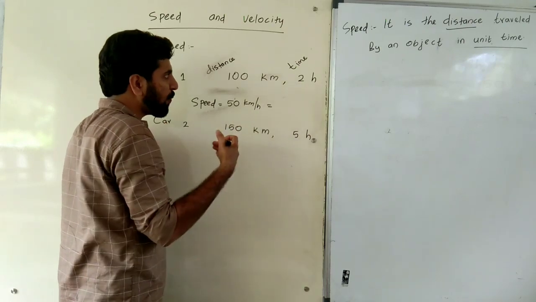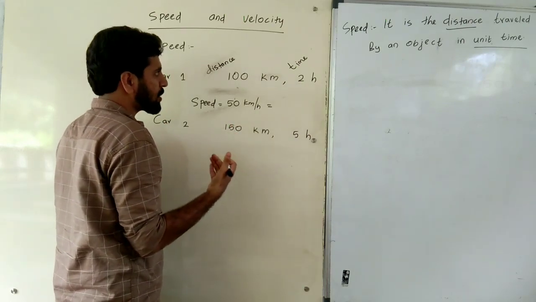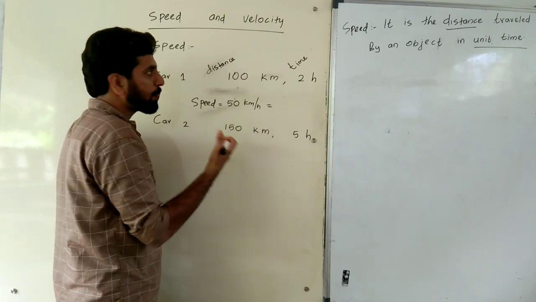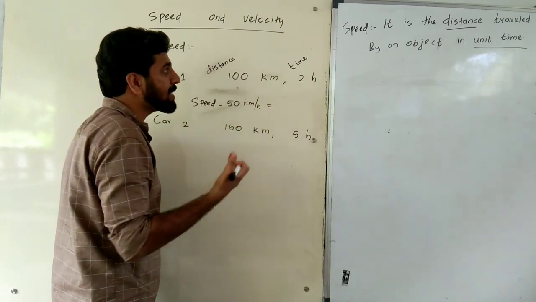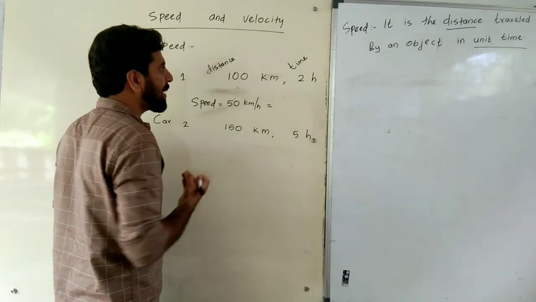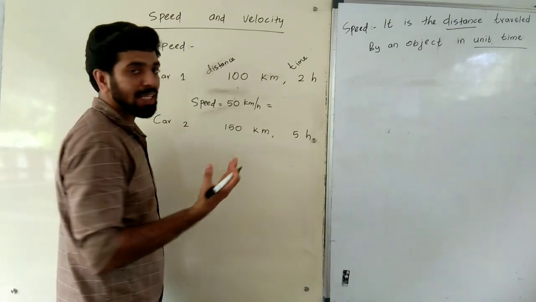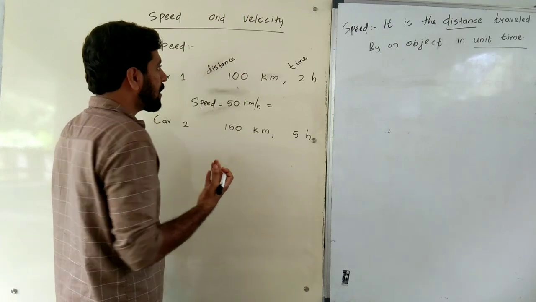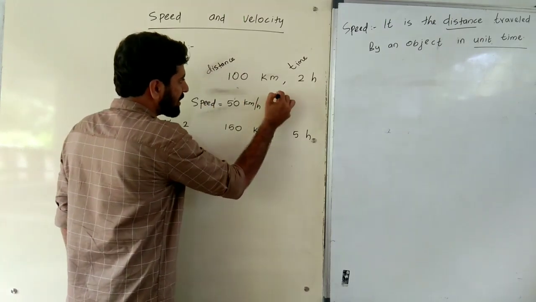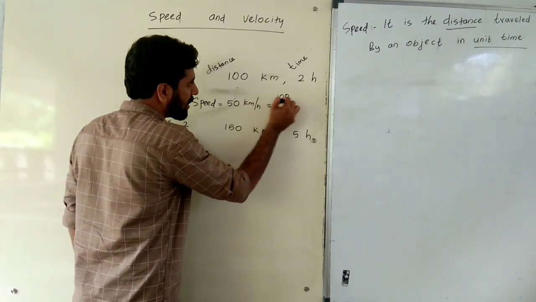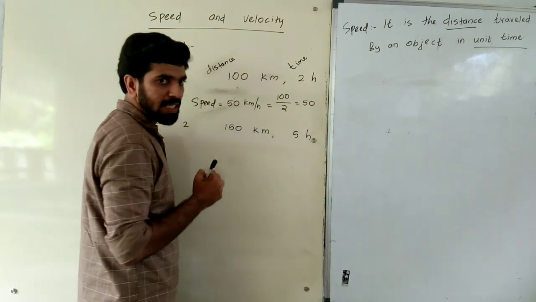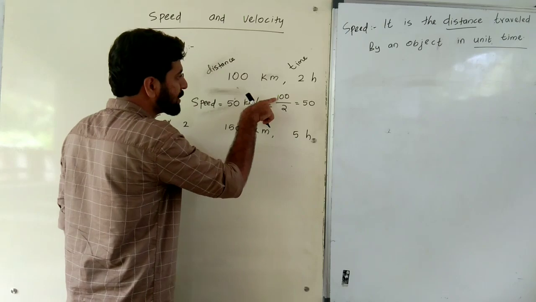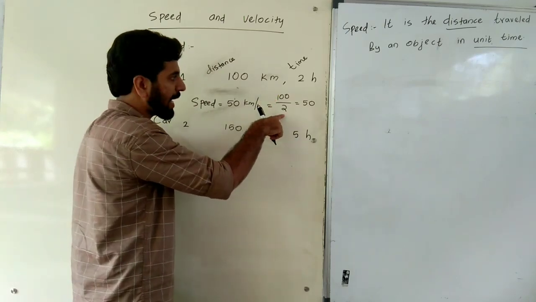By using which kind of mathematical operation do we get 50? By using 100 and 2, we want to do a mathematical operation. Which is that mathematical operation? We can say that it's simply dividing. That means when the distance, that is 100, is divided by 2, we obtain 50, isn't it? Therefore 100 is the distance, 2 is the time.